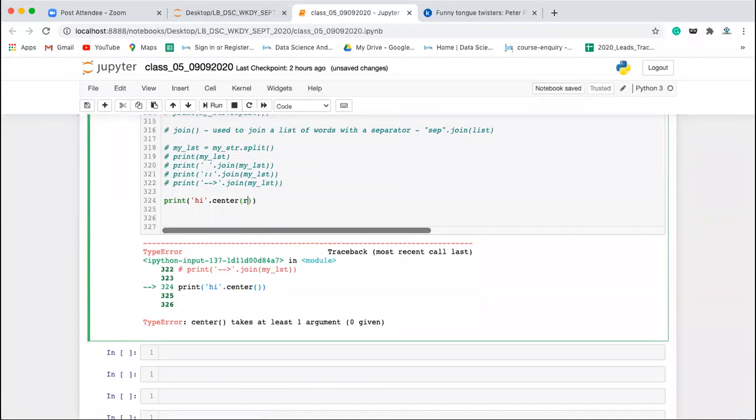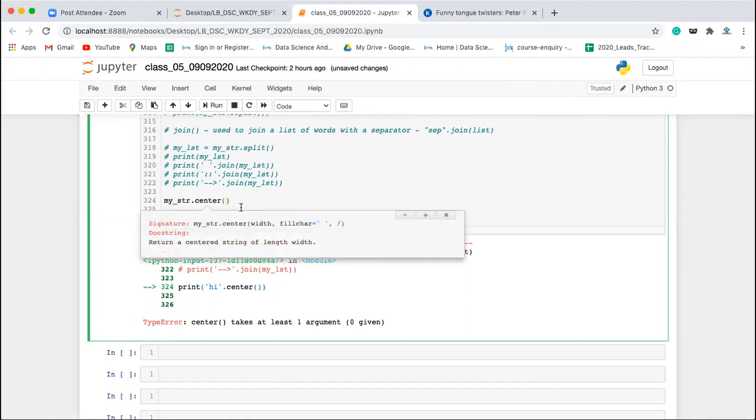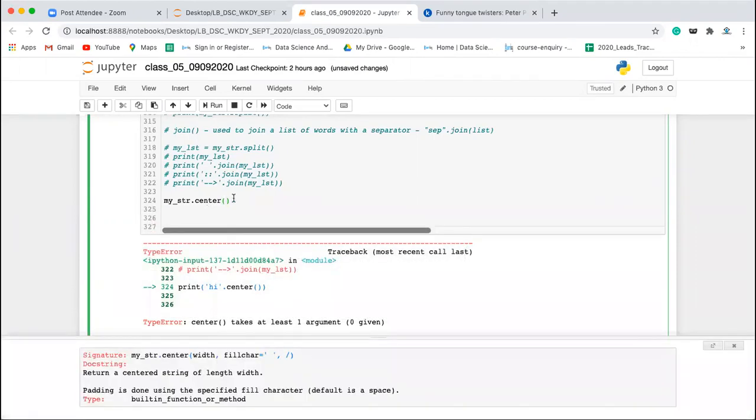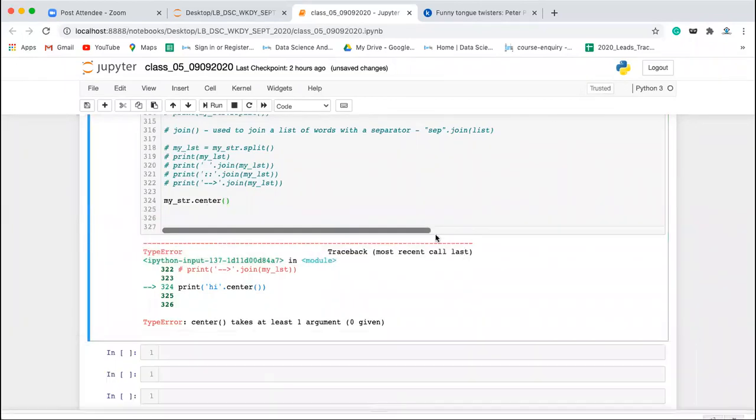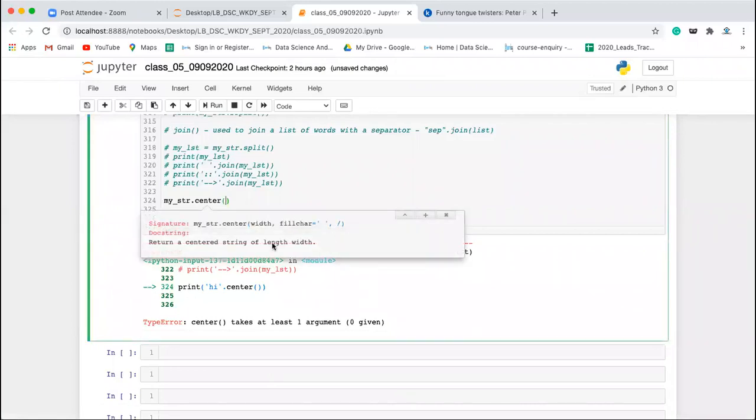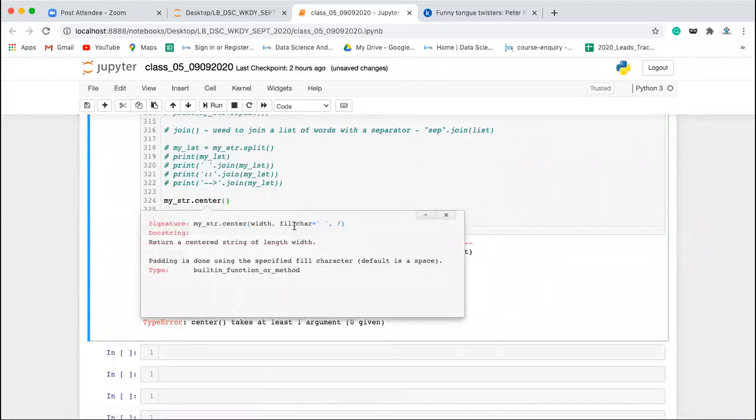Let's take, sorry, yeah, my underscore str dot center. Don't use print. Now if you use this without print and press shift tab, in that case it will give you the definition of that method. That is a built-in property of the Jupyter Notebook. It gives you this definition. Now I can check width. Now you can check what it returns: a centered string of the length width.